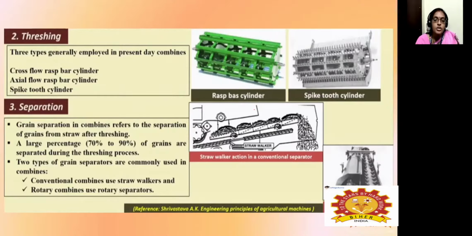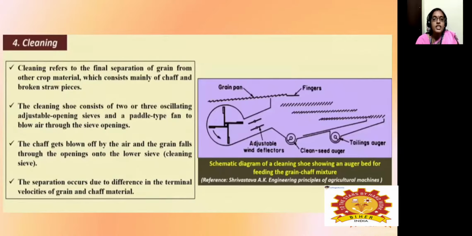Then there are two types of grain separation. One is the conventional combines, and another one is rotary combines. And then the cleaning operation, which refers to the final separation of the grain from other crop materials, which consist of mainly chaff and broken straw pieces. So the cleaning shoe consists of 2 or 3 oscillating or adjustable opening sieves, and a paddle type fan, where the air is blown to the sieve openings, and the chaff gets blown off while the grain falls through the opening onto the lower sieve. The separation occurs due to the difference in the terminal velocities of grains and the chaff.